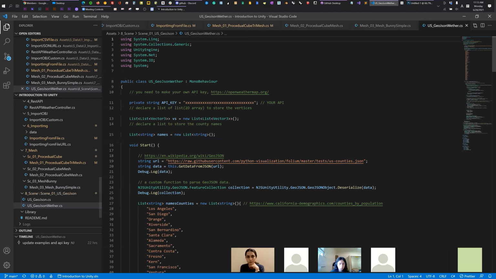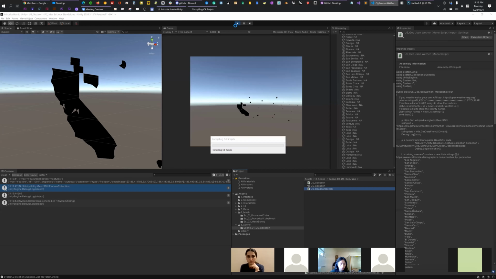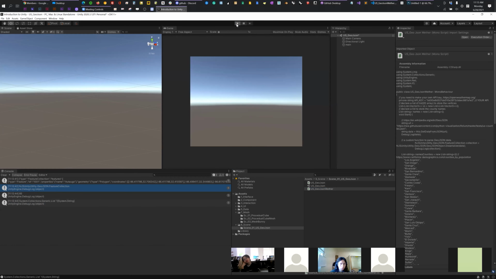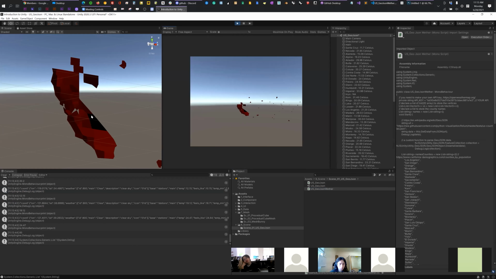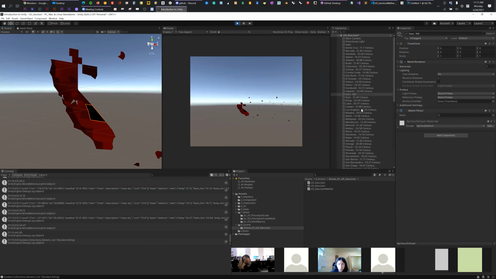Oh, okay, here we go. That's why. Yeah. Okay, come on. So I'm particularly focusing on the California state to parse the weather information, and then I'm visualizing not only the polygon but also the temperature. So here the black is not applicable because we tried to parse the information but failed.